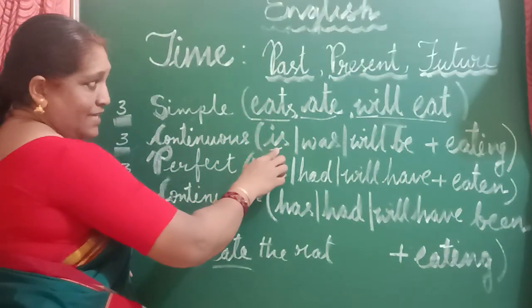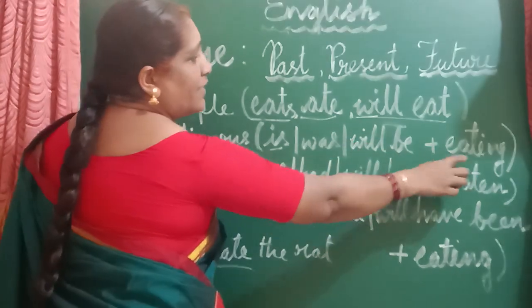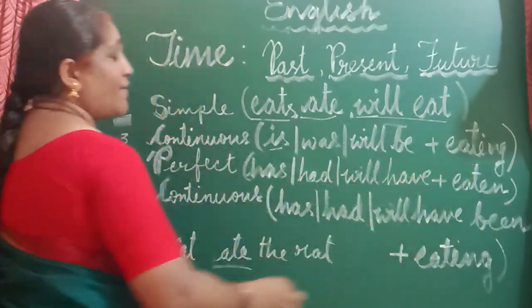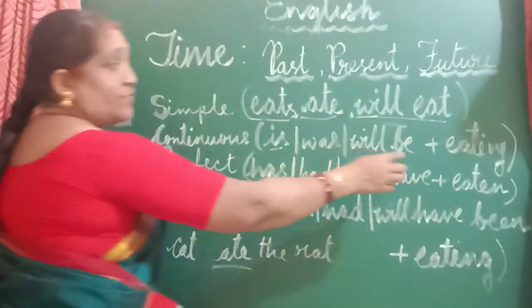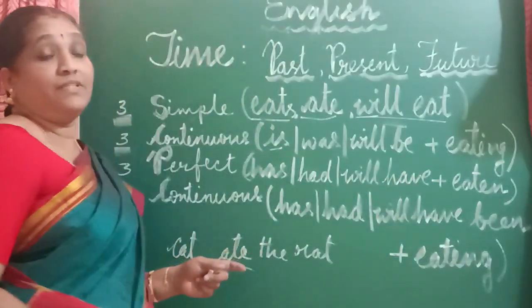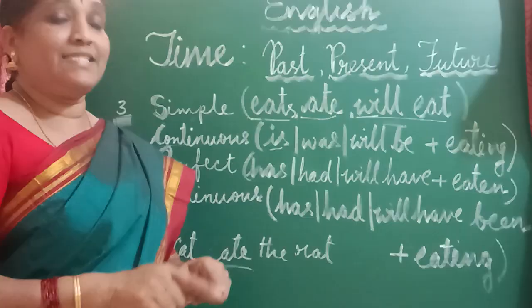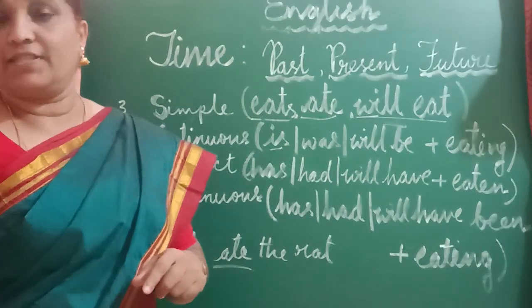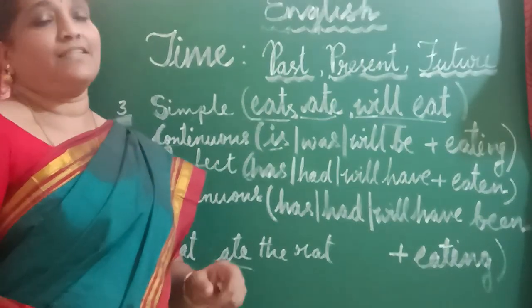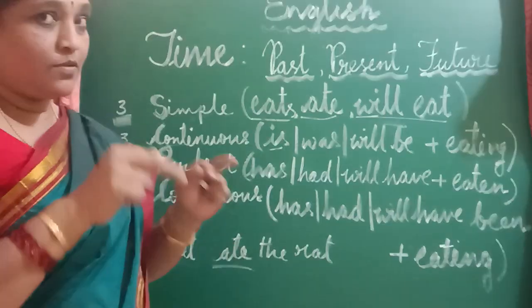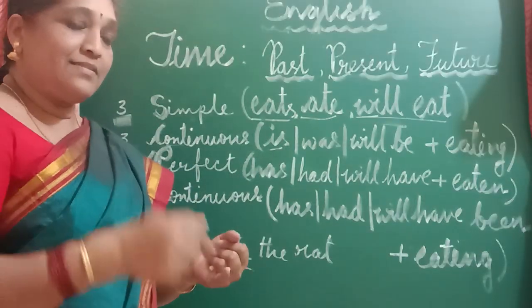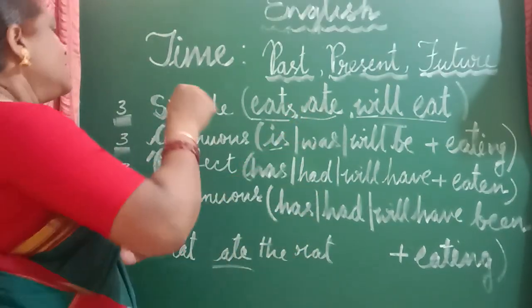Cat is, plus eating. For continuous tense we have to use the ing form of the verb. Is eating. Cat is eating the rat. Now the cat is eating the rat. It's going on now. So continuous tense is the tense of a verb which is still going on.